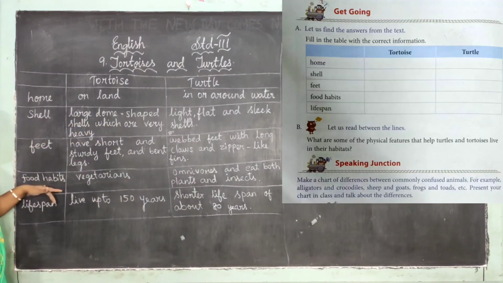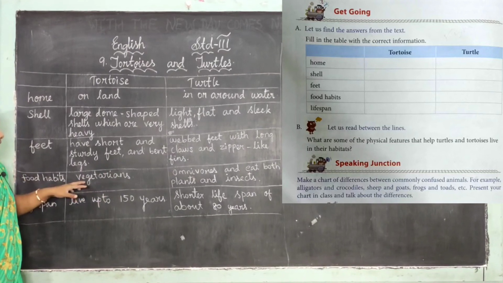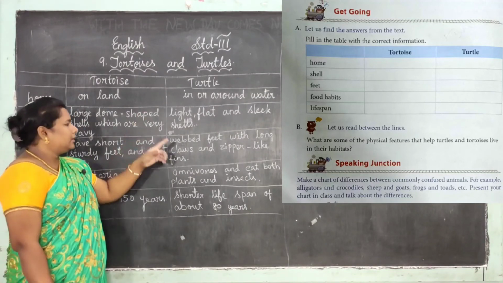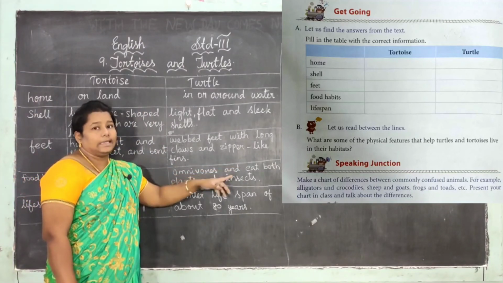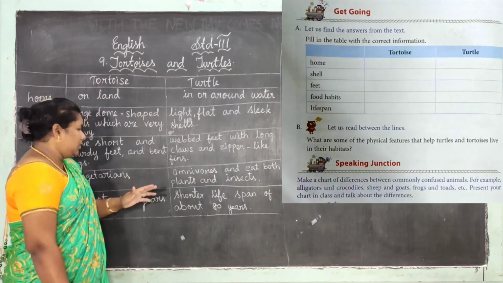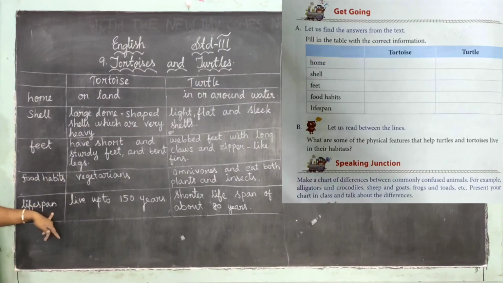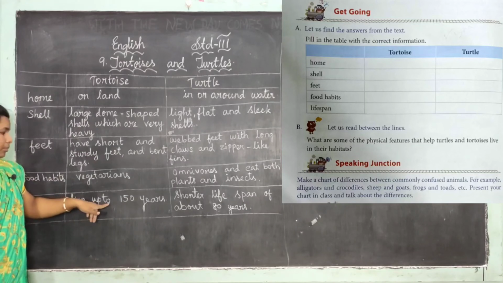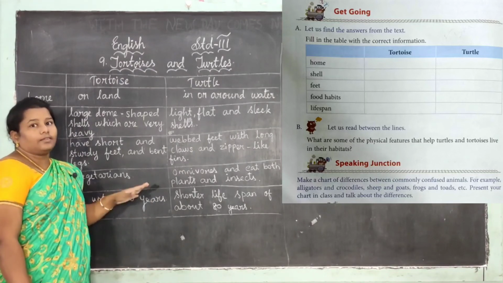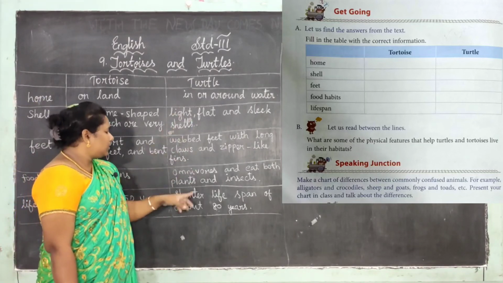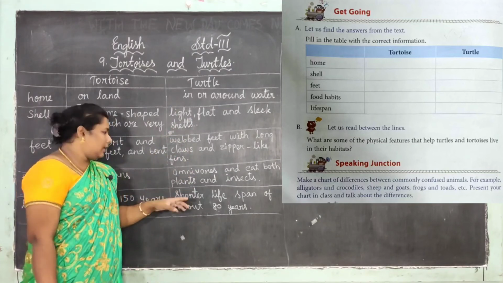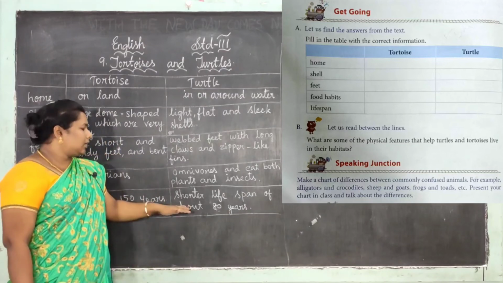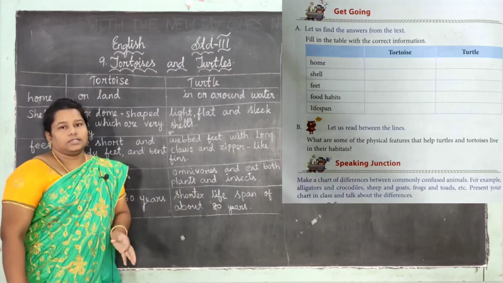Okay, next one, food habits. Food habits for both vegetarian. Okay, tortoise is vegetarian and the turtle is omnivorous and eats both plants and insects. Okay, next, lifespan. Lifespan of the tortoise is up to 150 years. Now turtle will live for a shorter life span of about 80 years. The turtle will only live for 80 years.